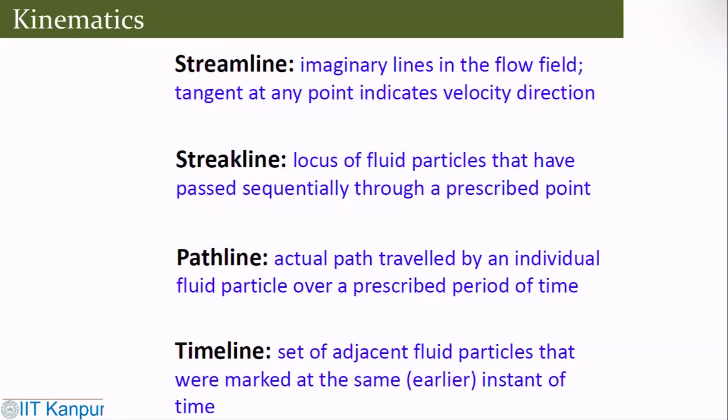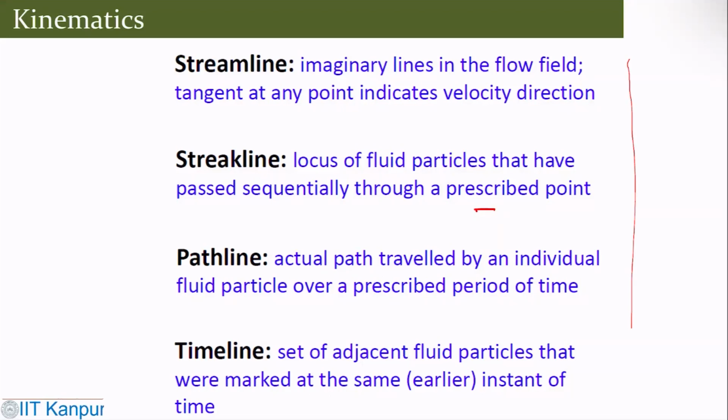A streak line is the locus of fluid particles that pass sequentially through a prescribed point. A path line is the actual path the fluid particle has traveled over a period of time. And a timeline is a set of adjacent fluid particles that were marked at the same instant of time. So essentially, you get all these definitions, which are important.